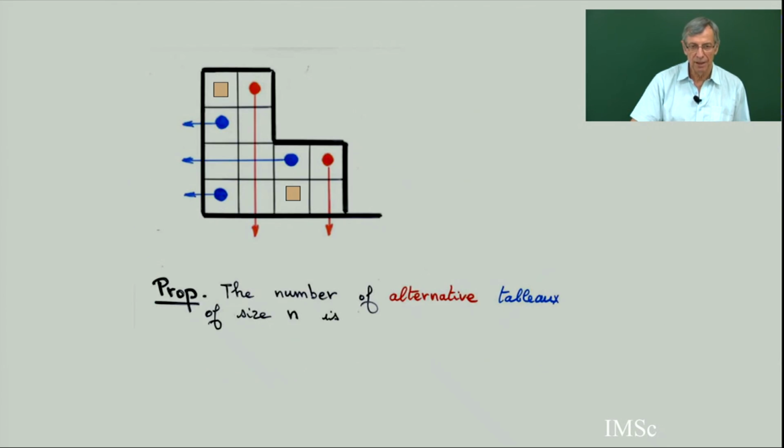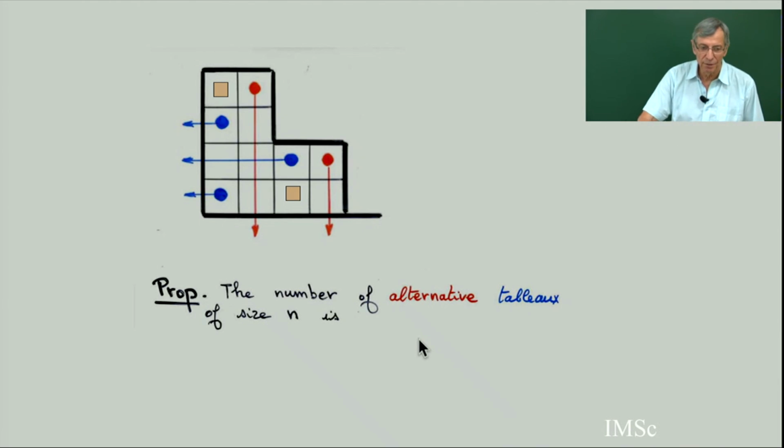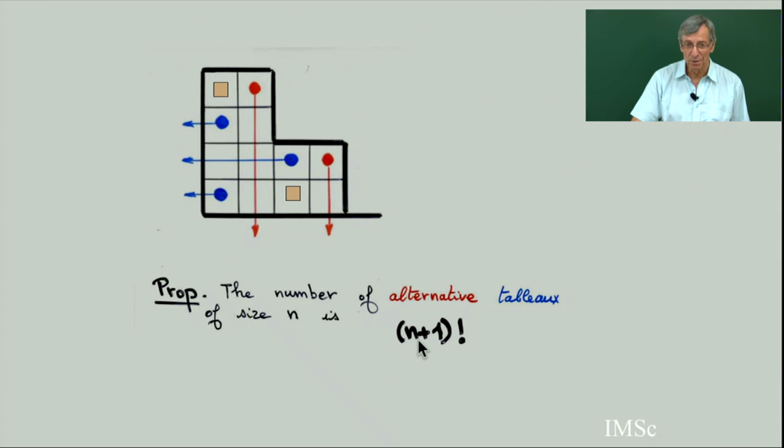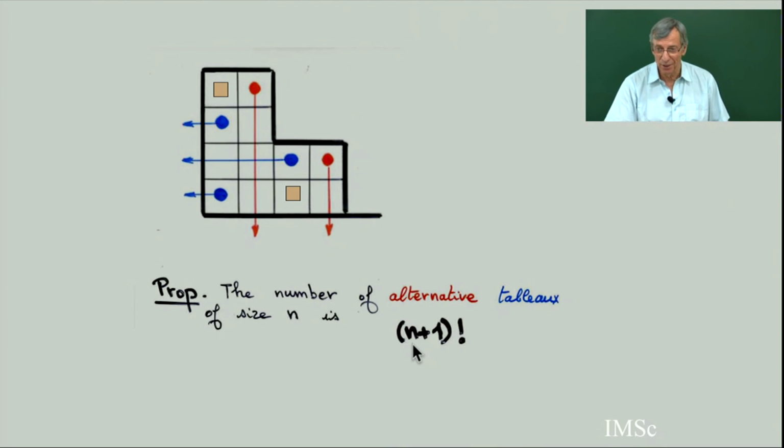Now you may ask, what is the total number of alternative tableaux of size n? Very interesting question. It is not obvious to enumerate such tableaux directly, and the surprise is that it's exactly (n+1) factorial. So we are in the garden of permutations, the n factorial garden, and also in the Catalan garden.